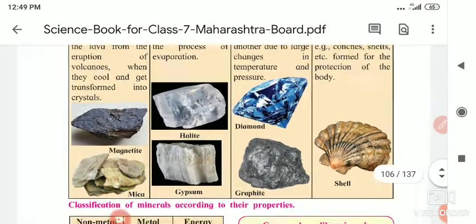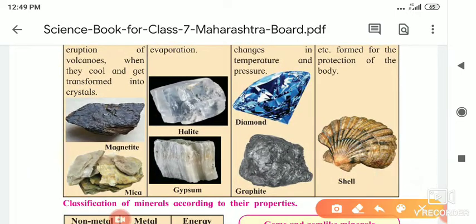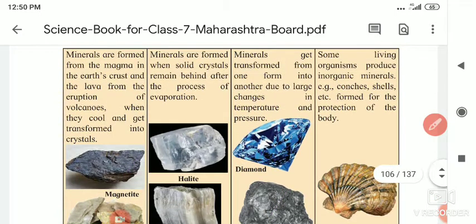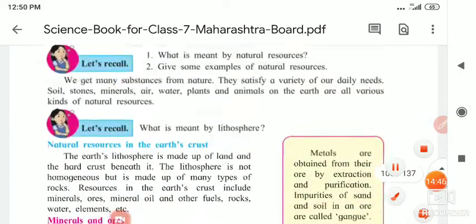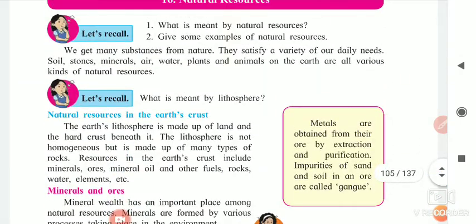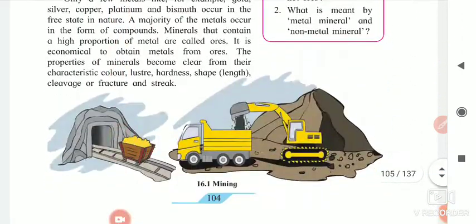So here there are magnetite and mica, formed when the lava or magma cools. When evaporation takes place, then halite and gypsum like substances are formed, and due to certain environmental conditions, one substance is changed to another substance. At that time, diamond and graphite are formed, and some inorganic substances like shell are formed by living organisms.